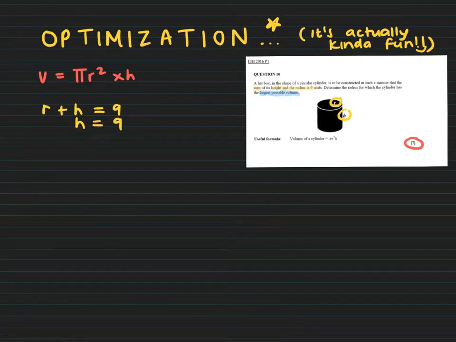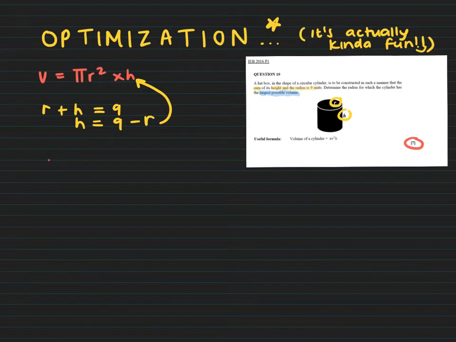I want r to be there so that I can solve for r. If I made r the subject of the formula, I would sub into r and then be dealing with h's. But the question is specifically talking about the radius. So I'm going to make h the subject of the formula, and sub that into h.